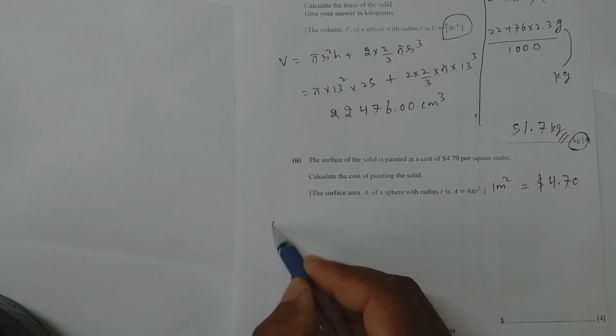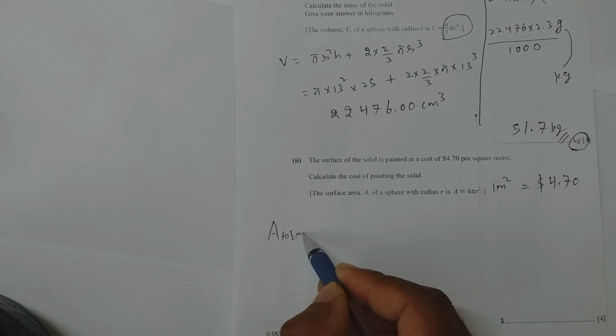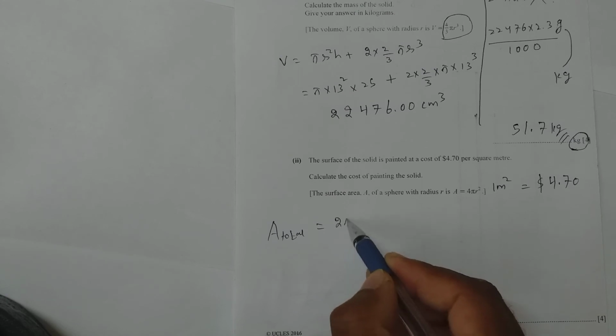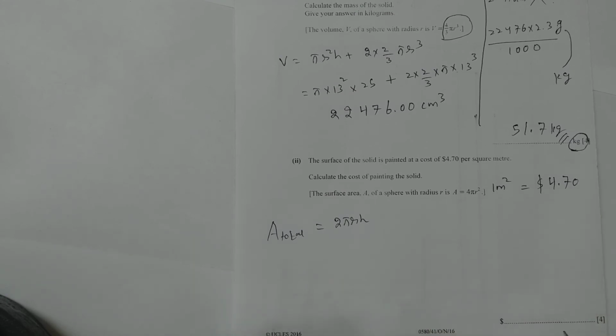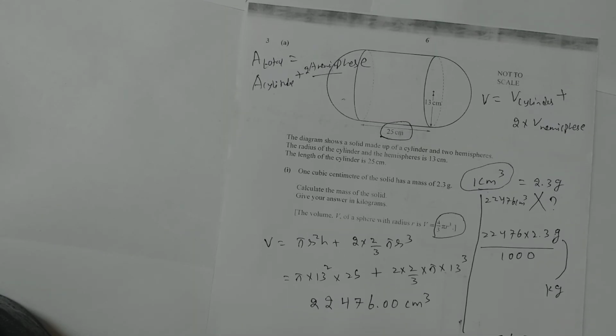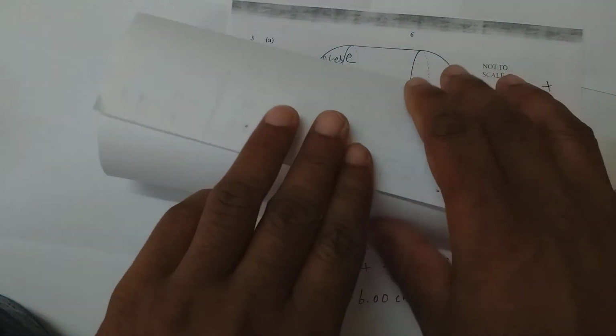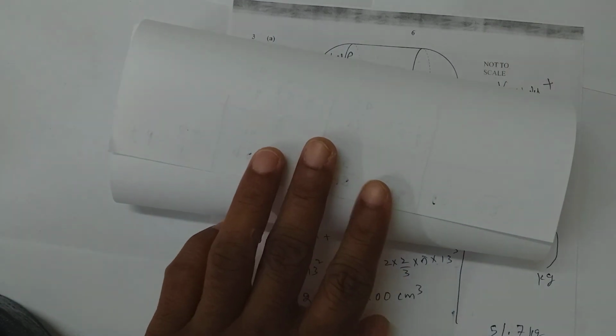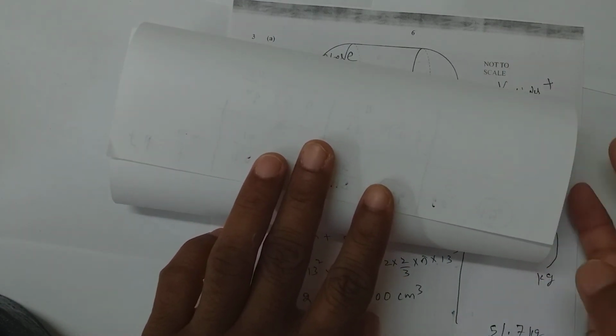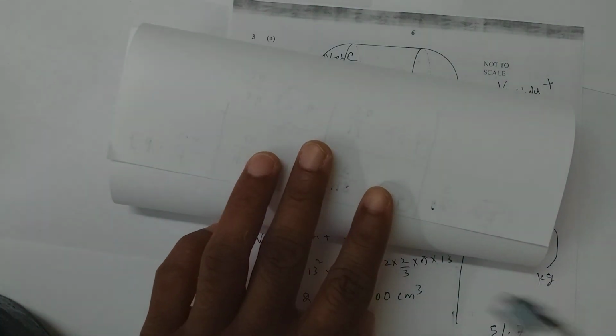So now total area equals, for the cylinder it is 2 pi RH. It's like this cylinder. You're not painting this part because there is a hemisphere here. So you will be painting only this part.